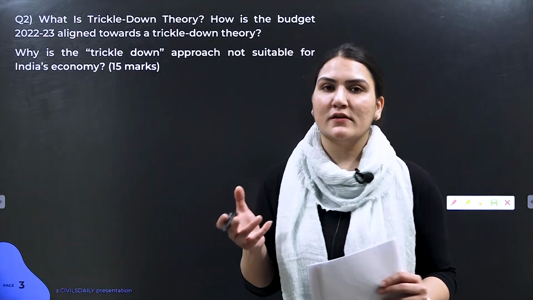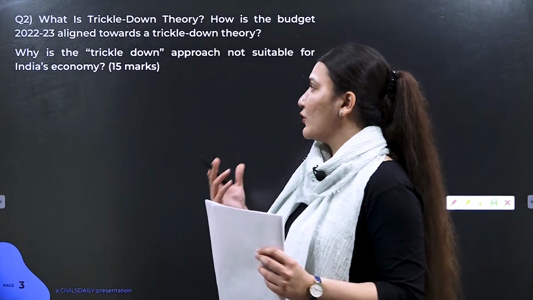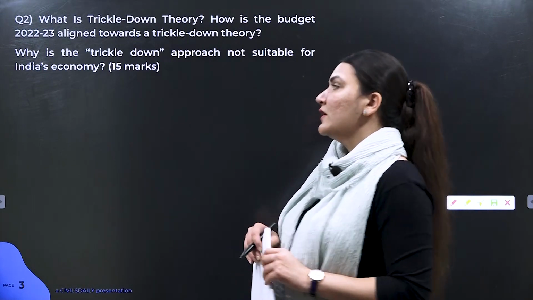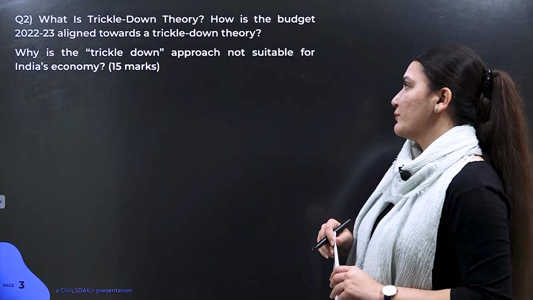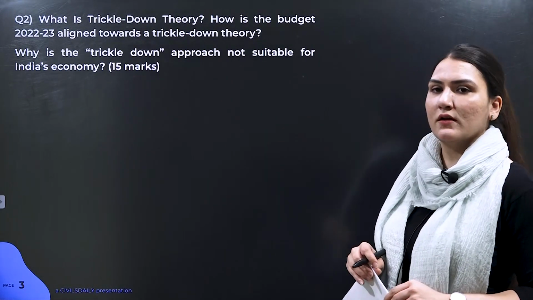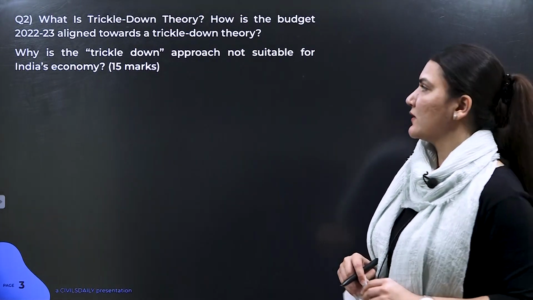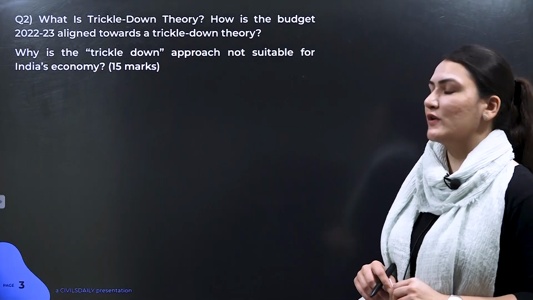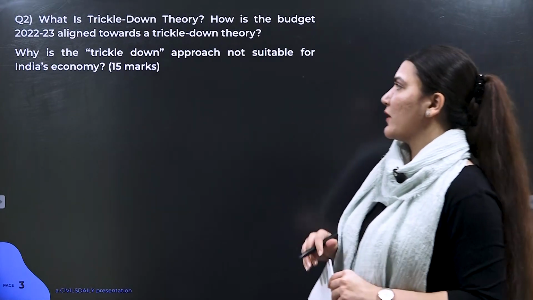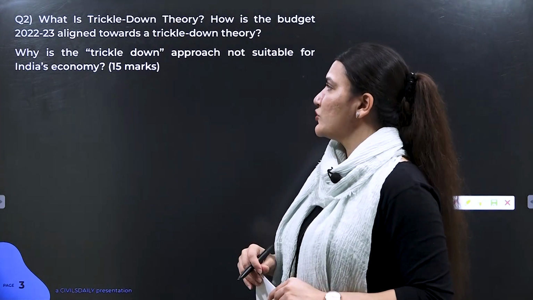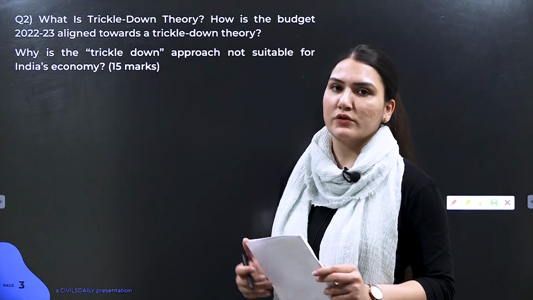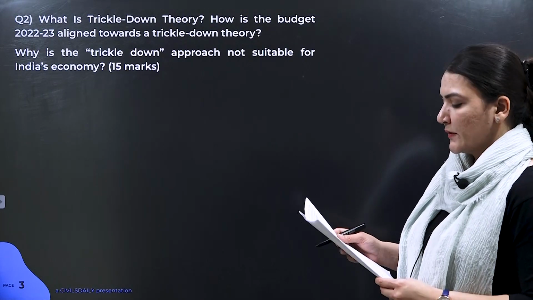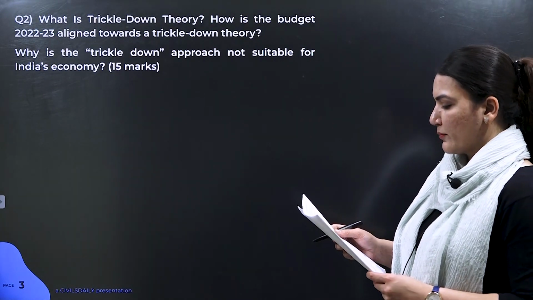So there might be a reason that we went for the overall welfare schemes like directed anti-poverty programs, etc. during the 5th and 6th five year plans. So this shows the overall stance of our policy makers, and India's economy is mainly agrarian in nature, so we cannot totally neglect that part of our economy. So trickle-down approach may not be as suitable for an economy like India. So this is going to be your overall remark.